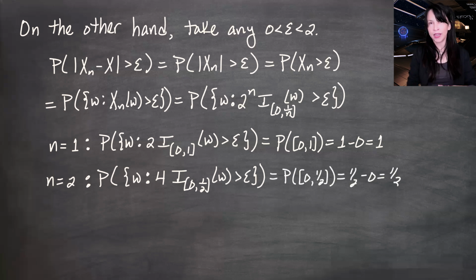So the only omegas for which this quantity is greater than epsilon are the omegas that turn on this indicator, and those are the omegas from 0 to 1/2. And this interval has the Lebesgue measure 1/2. So that's what we get when n equals 2.